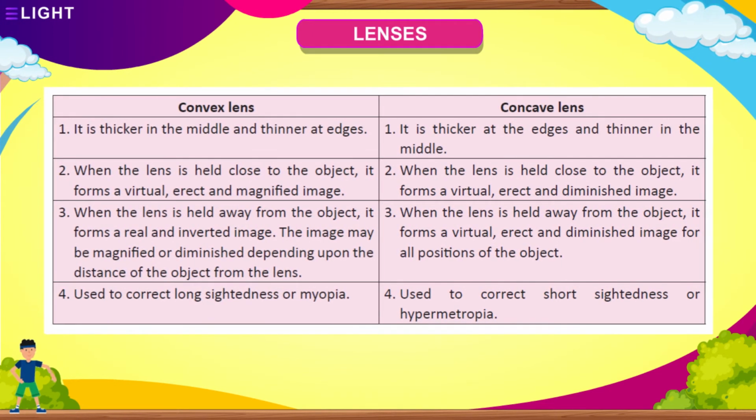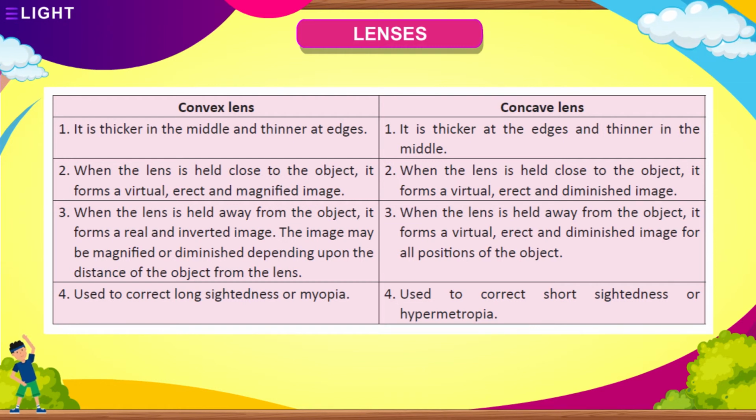Convex lens, concave lens. It is thicker in the middle and thinner at edges. It is thicker at the edges and thinner in the middle. When the lens is held close to the object, it forms a virtual, erect, and magnified image. When the lens is held close to the object, it forms a virtual, erect, and diminished image. When the lens is held away from the object, it forms a real and inverted image. The image may be magnified or diminished depending upon the distance of the object from the lens.